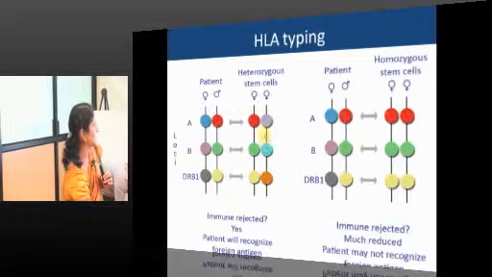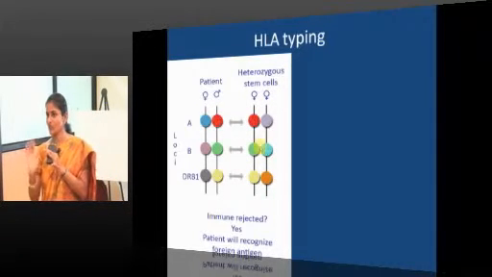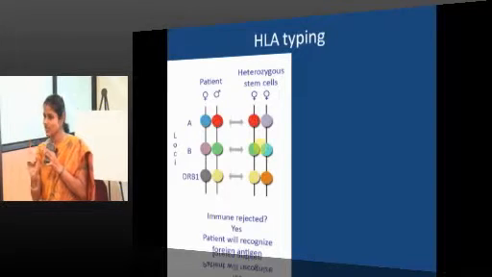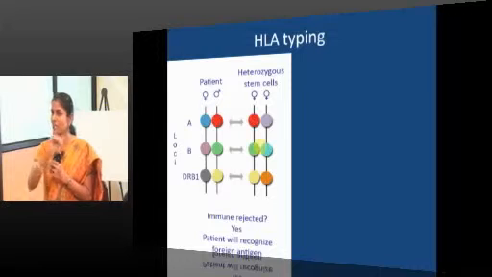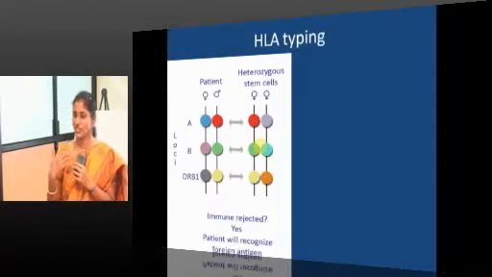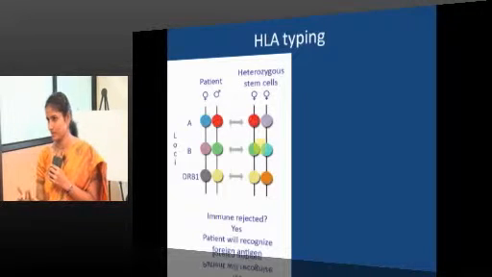Here only one locus matches, the other loci are different. In all 3 loci, nothing matches perfectly with the patient cells. So in this case, there is a high chance of rejection by the recipient. This particular donor will not be accepted.